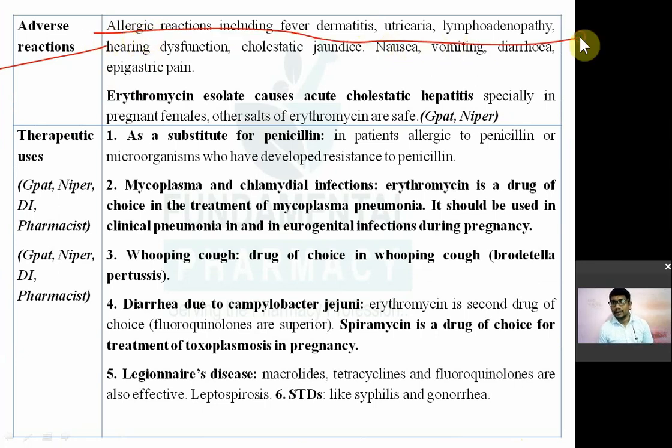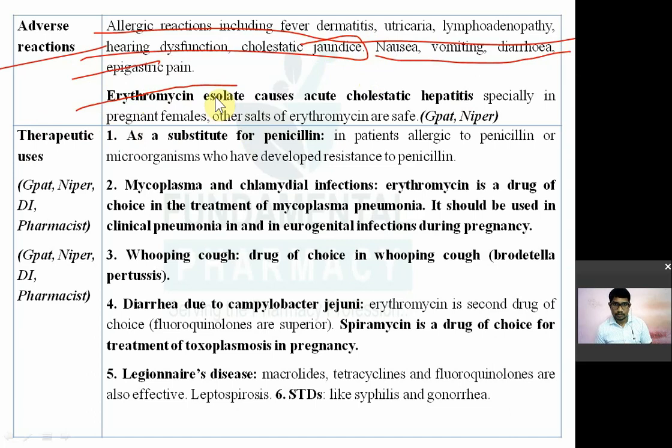Dermatitis means inflammation of the skin, urticaria means itching, lymphadenopathy means enlargement of lymph glands, hearing dysfunction, cholestatic jaundice, which means obstruction of bile flow, nausea, vomiting, diarrhea, and epigastric pain, meaning pain in the stomach.